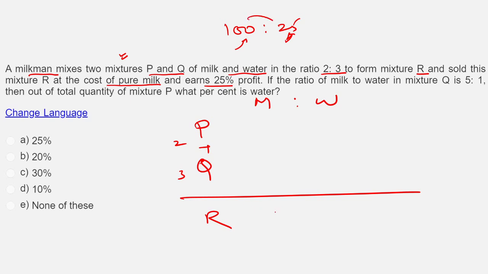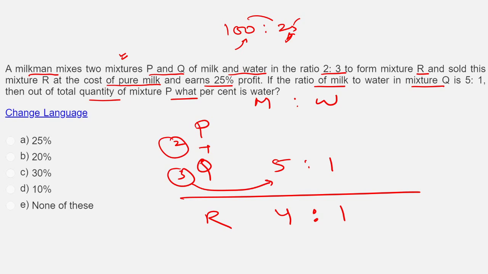So this resultant mixture has the ratio 4:1. If the ratio of the milk to water in the mixture Q is 5:1, then out of the total quantity of the mixture P, what percent is water? Just look at this. If this 3 corresponds to this 5 plus 1, this 2 should correspond to what? 4. And this total 5 plus 1, 6 plus 4 should give me resultant 10. That is how it is mixed.